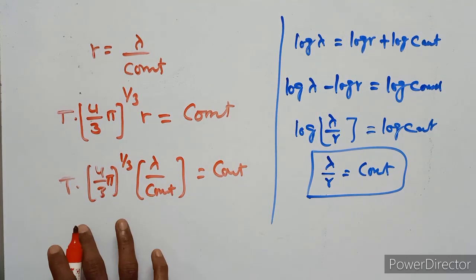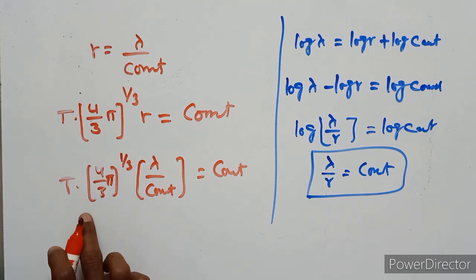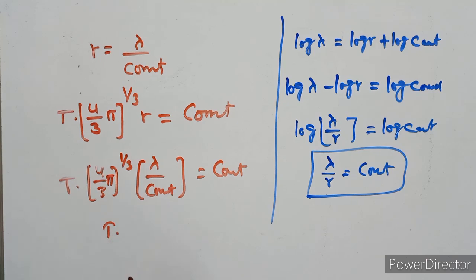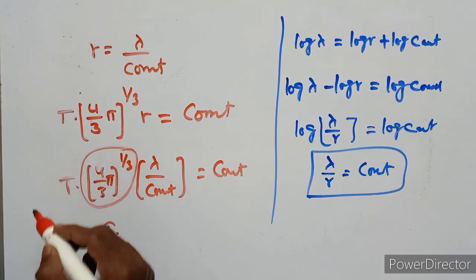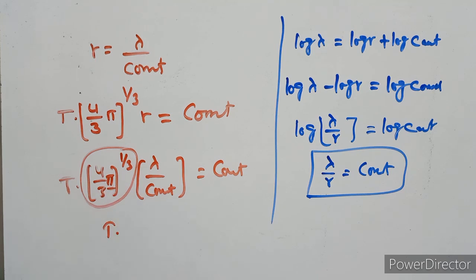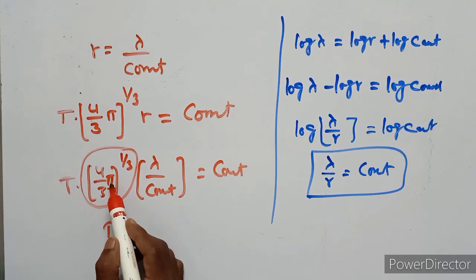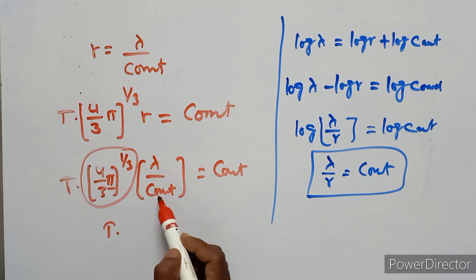Here T is the temperature, 4 upon 3 is a constant, pi is also a constant, 22 upon 7, this is also a constant.